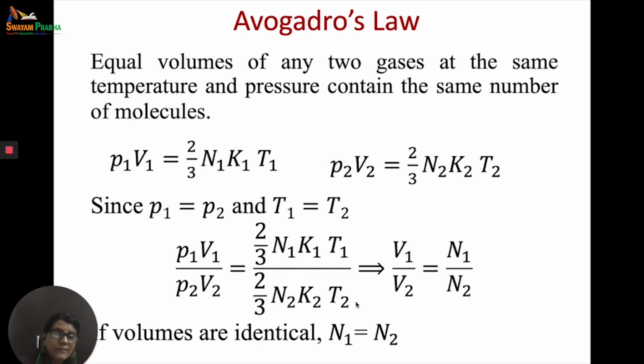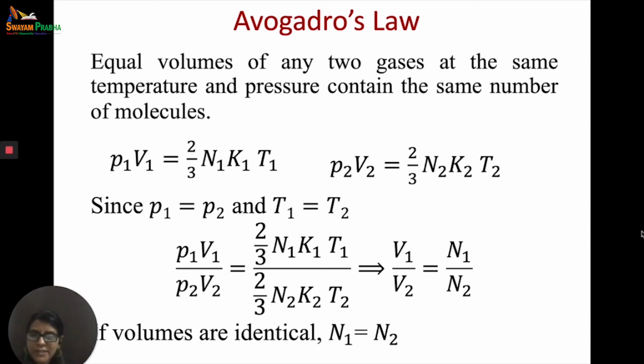Now because we have kept P1 and T1 same for both the states, they get cancelled. T1 will be cancelled by T2, P1 will be cancelled by P2. So you get V1 upon V2 is equal to N1 upon N2, and that is what our Avogadro's law states, that equal volume of all gases contains same number of molecules. So if the volumes are equal, then the number of molecules will also be equal.